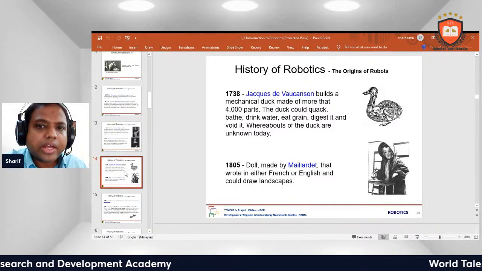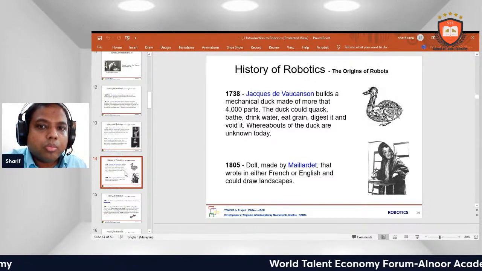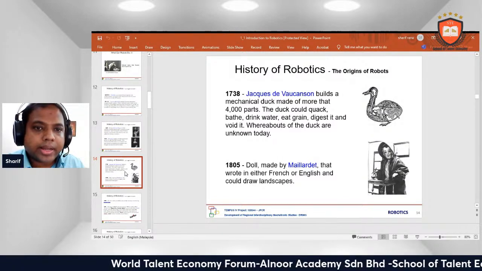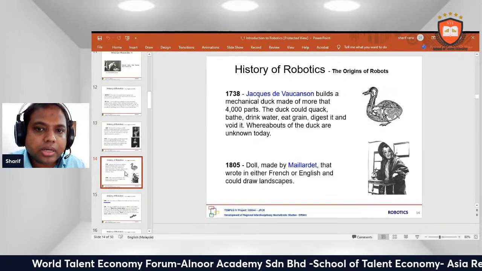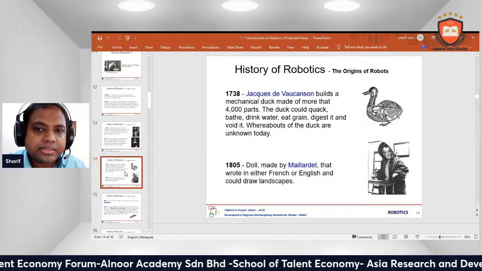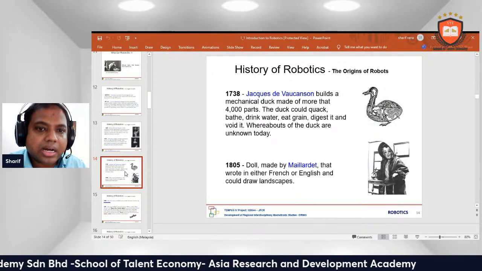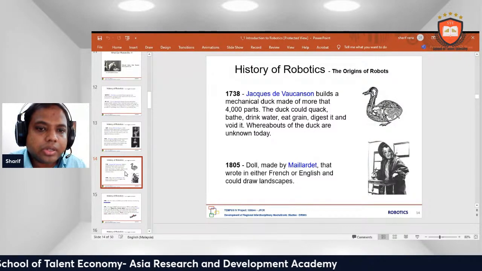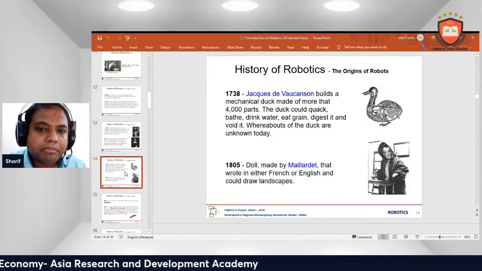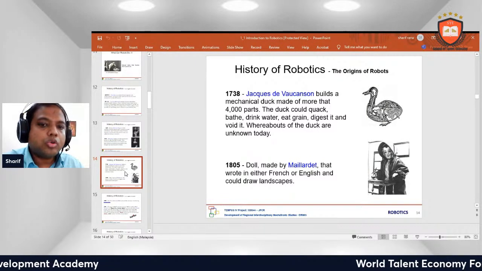1730, Jacques de Vaucanson built a mechanical duck made of more than 4,000 parts. The duck could quack, bathe, drink water, eat grain, digest it, and excrete it. The whereabouts of the duck are unknown today. 1805, a doll made by Maillardet wrote in either French or English and could draw landscapes.